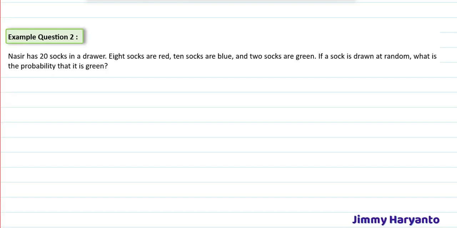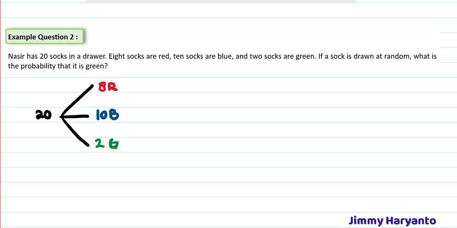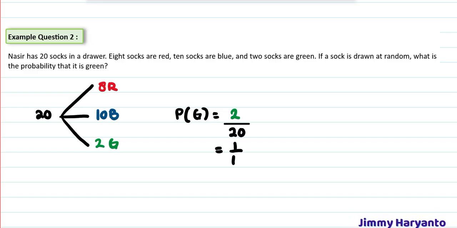Example question 2. Nasir has 20 socks in a drawer. That means we have 20 socks in the drawer, and there are 3 colors: 8 socks are red, 10 socks are blue, and 2 socks are green. And then the question wants you to find the probability of getting green. So P(green) equals, we have two favorable outcomes because there are two greens, and the total of them is 20, and we simplify it as 1 over 10.